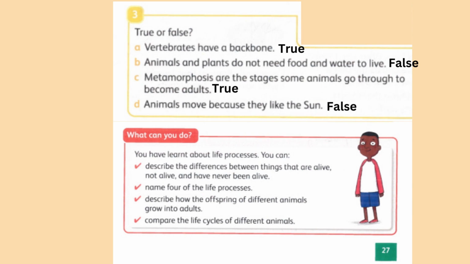What can you do? You have learned about life processes. You can describe the differences between things that are alive, not alive, and have never been alive. Name four of the life processes. Describe how the offspring of different animals grow into adults. Compare the life cycles of different animals.